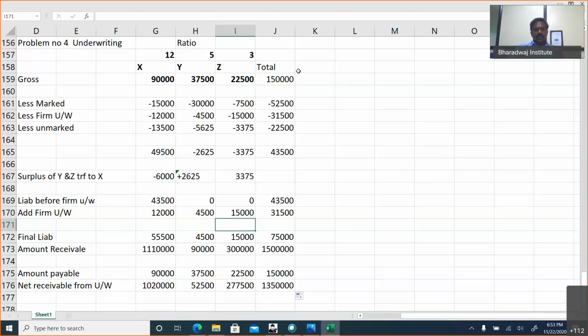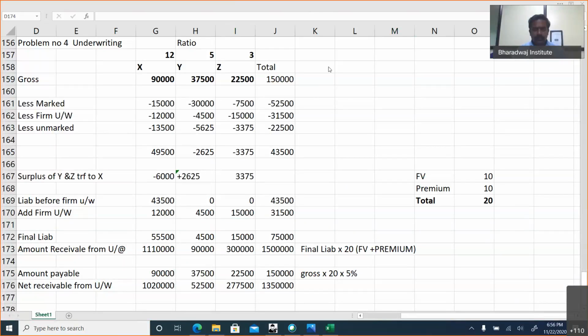This is the net amount receivable from underwriters. The question is how do you get this final liability?